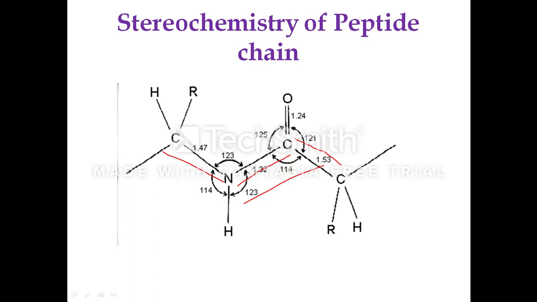So CC, CN and NC. The double bond character of the CN bond limits the rotation about it.